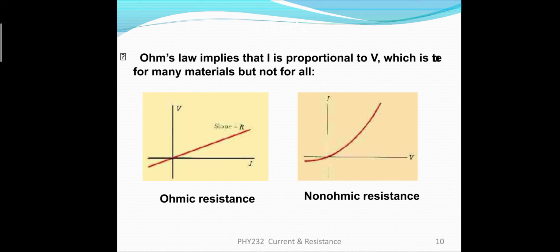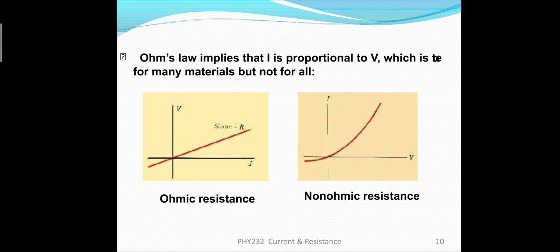Coming towards the non-ohmic substances, they are basically such substances which do not obey Ohm's law, right? As you can see in the graph, this graph has been developed for the case of a thermistor, right? Thermistor, which is basically a semiconductor.